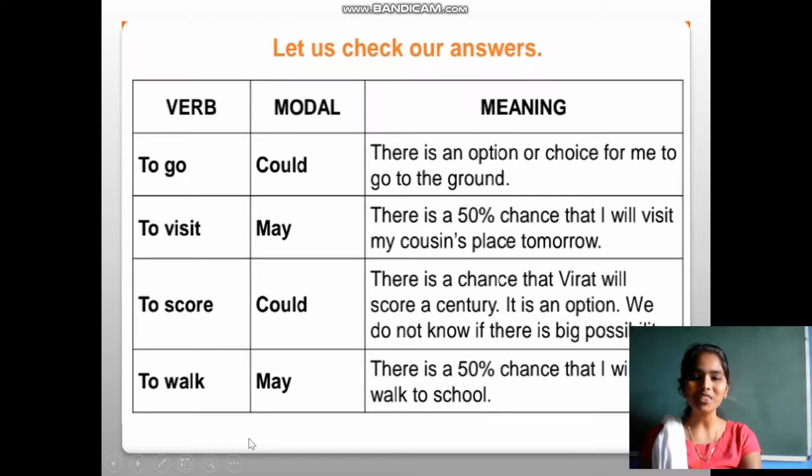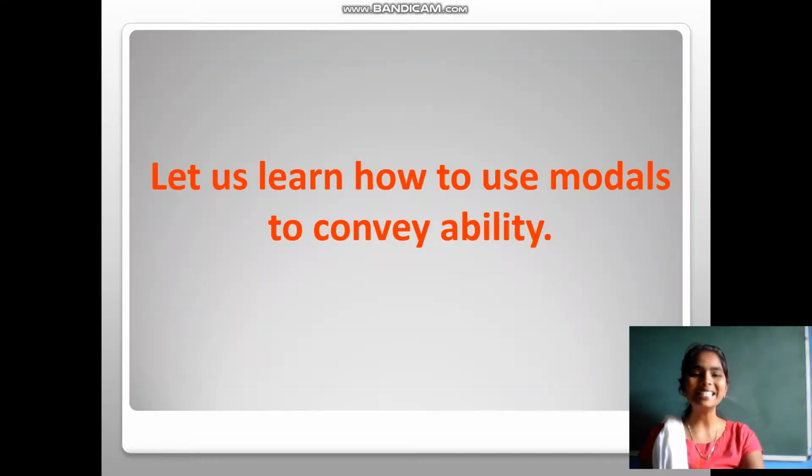Coming to the fourth, the verb is to walk. What is the modal in that sentence? It is may. There is a 50% chance that I will walk to school. So this is how we filled our table. Check your answers with this slide. Now let us learn how to use modals to convey ability.